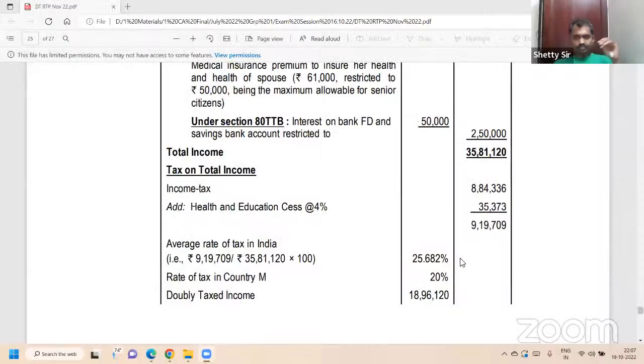Or it is possible that the average rate of tax is 24%. Country M 20%, country N 28%. What should you do? For country M you should give 20%, for country N you should give 24%. Average rate of tax or foreign tax, whichever is less. Do each country separately. Whichever is less. Section 91 rebate. That's relief. Whichever is less, 20%.